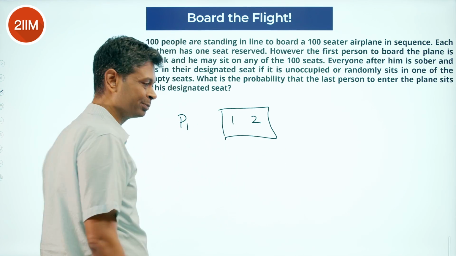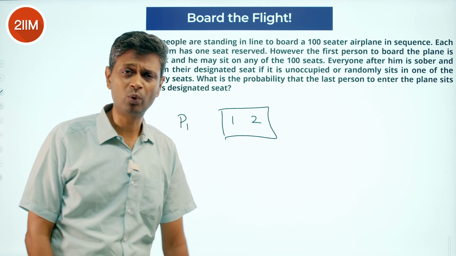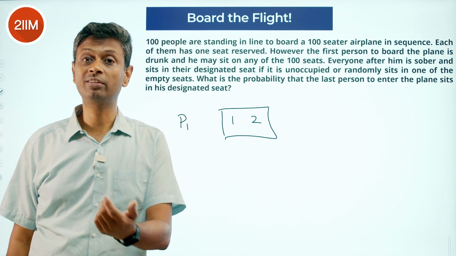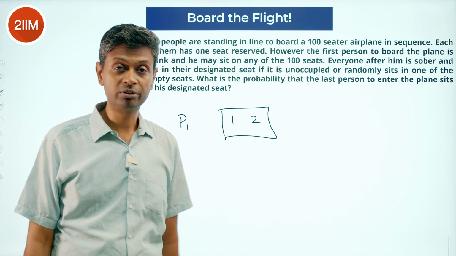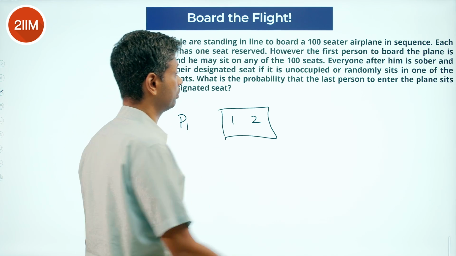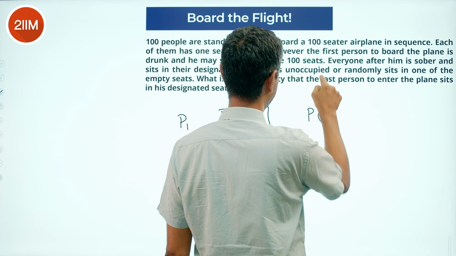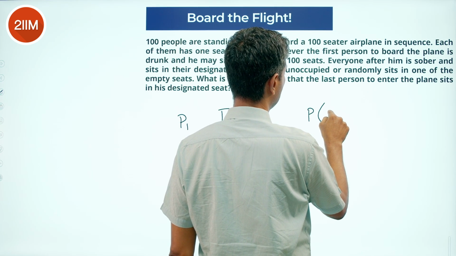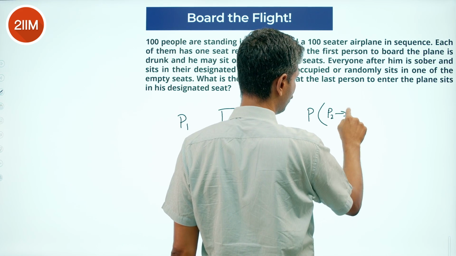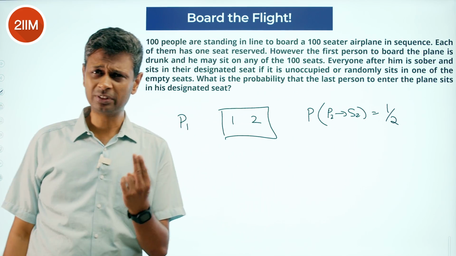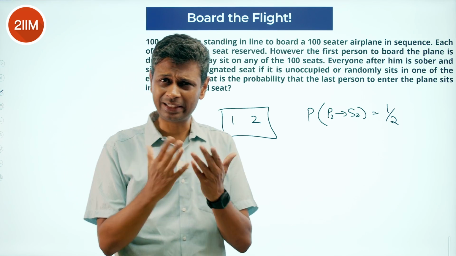Person 1 comes. If person 1 comes and he can take seats 1 and 2 randomly, if he takes seat 1, person 2 gets his right seat. If he takes seat 2, person 2 gets a wrong seat. Our probability of this happening, person 2 getting seat 2, is half. Two people are there. Nice way of kind of limiting this whole thing.